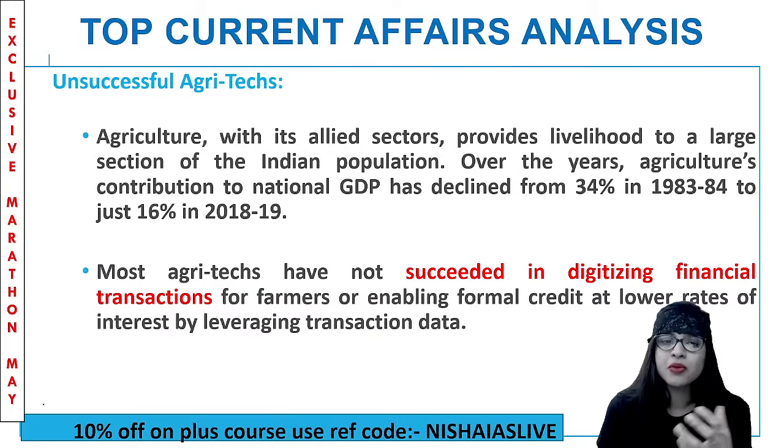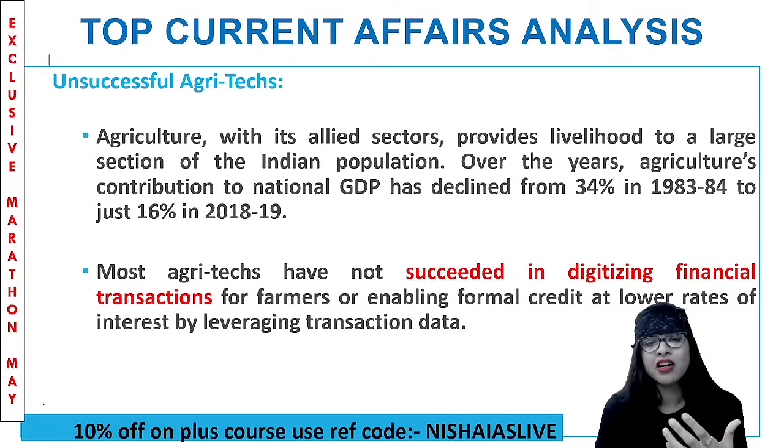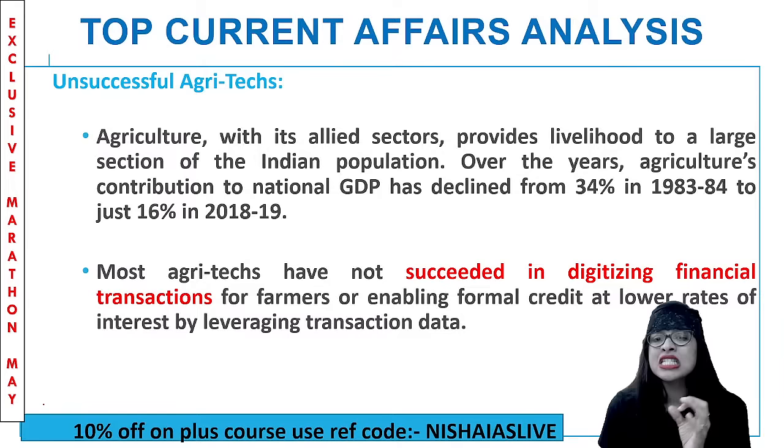If you see agriculture along with all the allied or linked activity, we know it provides livelihood to a large number of people. But the contribution towards GDP is very less. It's just 17 to 18% as per 2021 data. And a lot of agriculture technology or agri-techs have not succeeded completely.